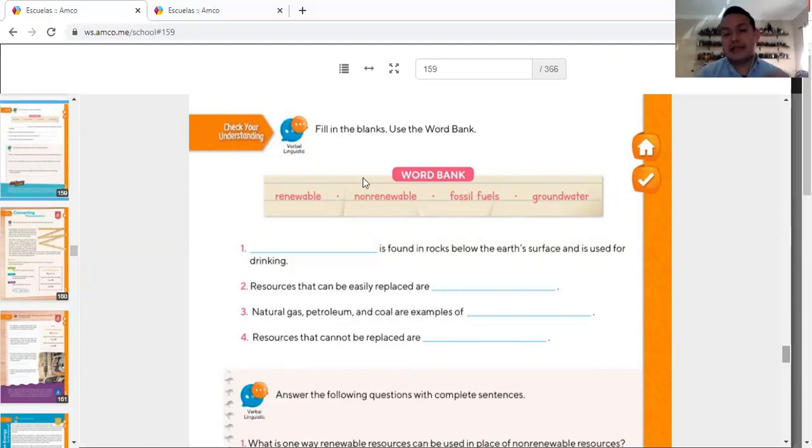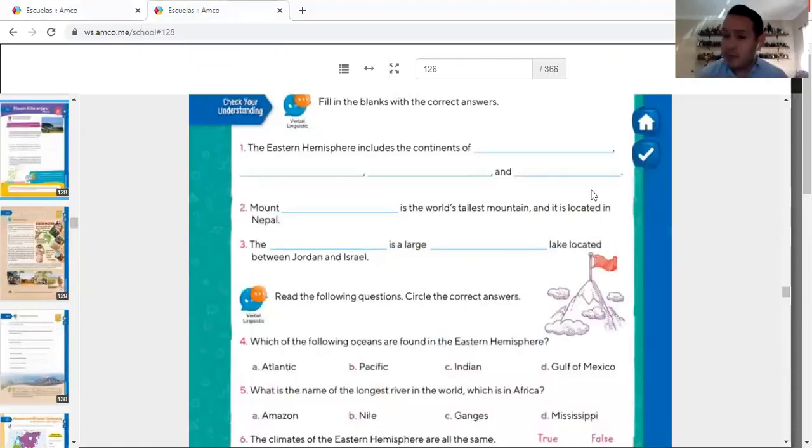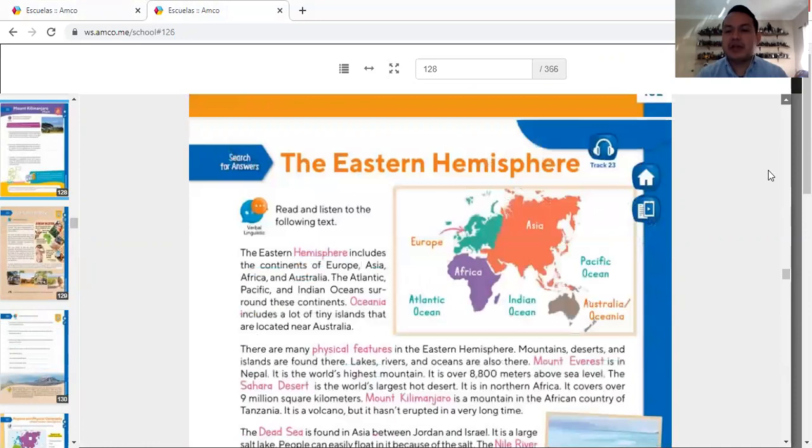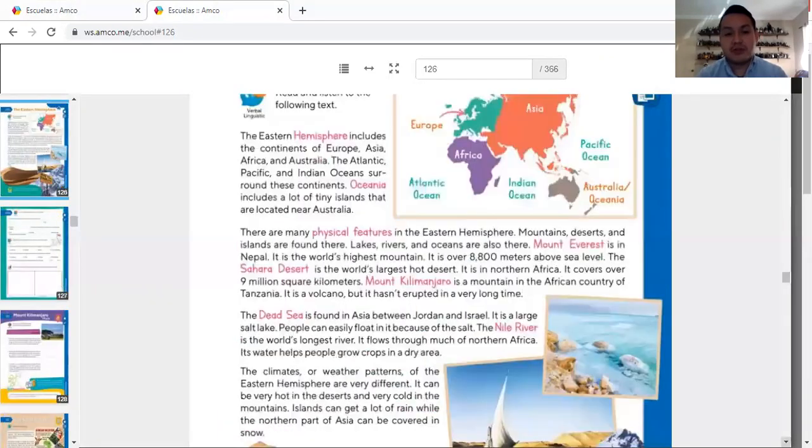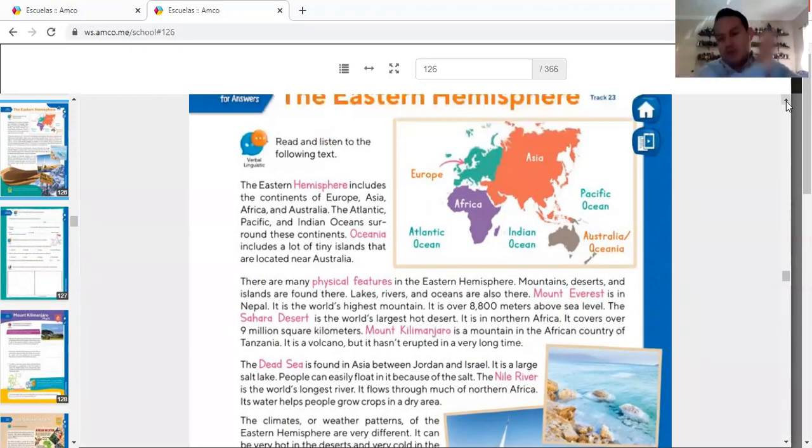Now, let's skip real fast to global citizenship. That is going to be page 104, 105. What happens in here? Pretty much the same. First, check your understanding. How are you going to do it? With the reading that is up here about the Eastern Hemisphere. So you would have to go back to page 103 and read about the Eastern Hemisphere. Okay, what is the Eastern Hemisphere? It is the opposite side of the Western Hemisphere.